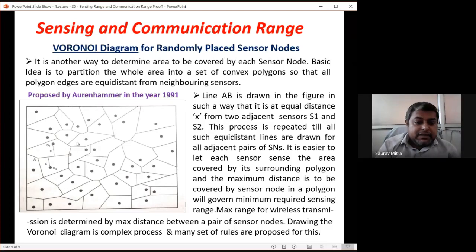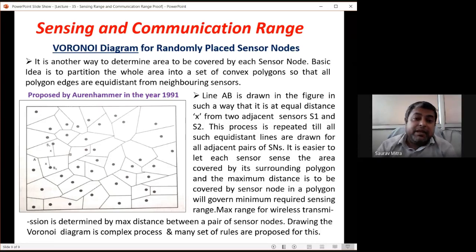So just check this distance is this. Whatever perpendicular you are drawing here, this distance should be the same. After that, this distance should be equal to this, and then this distance should be equal to this distance. Likewise, from here to here, whatever is the distance, from here to here the same distance should be maintained. So likewise, we said that the basic idea is to partition the whole area into a set of convex polygons so that all the polygon edges are equidistant from the neighboring sensors. Proposed by Aurenhammer in the year